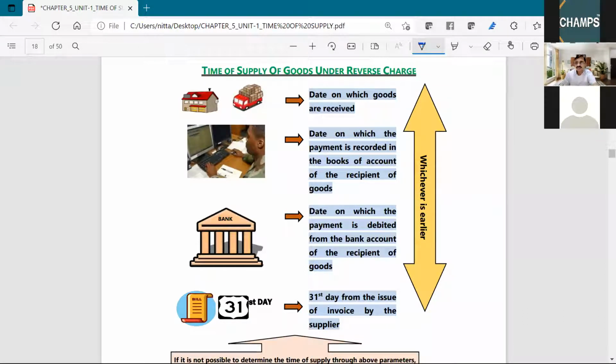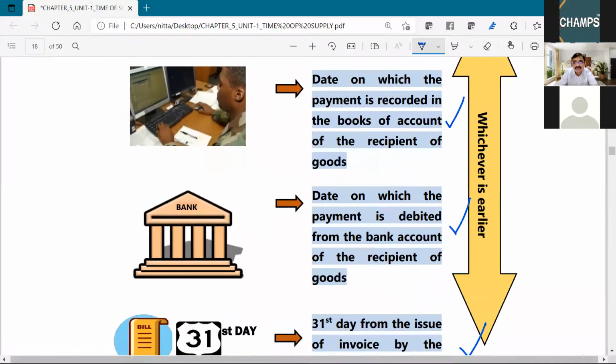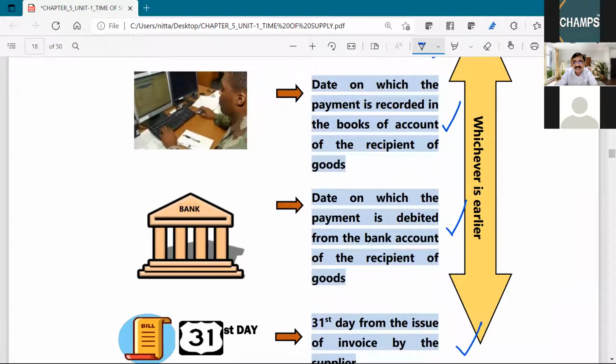So time of supply is date on which goods are received, date on which payment is recorded in the books of the recipient, date on which payment is debited in the bank account of the recipient, 31st day from the date of invoice. Whichever is earlier is the time of supply.